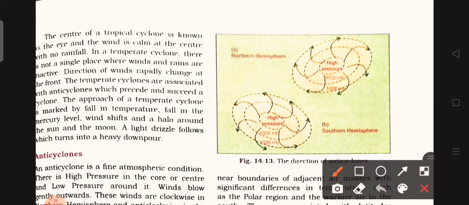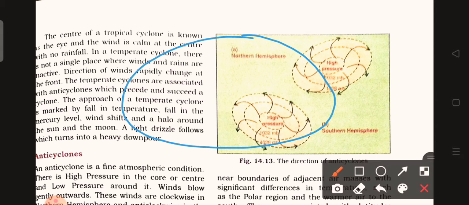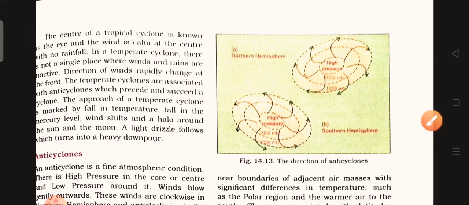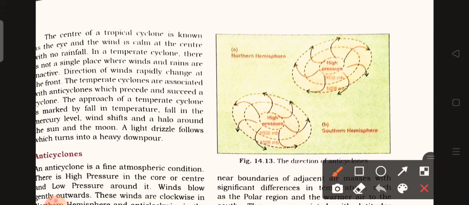So what do we mean by halo? In the days of the low pressure region, a circle type of rainbow forms around the sun and the moon. For this reason, this halo is formed around the sun and the moon. A light drizzle follows which turns into a heavy downpour. So here we can see that the temperate cyclone gives a heavy downpour.